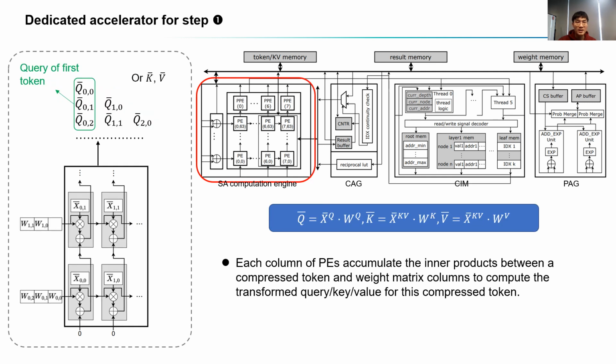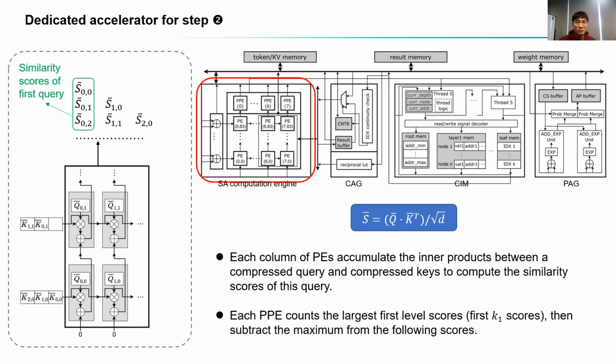During step 1, each column of PEs accumulates the inner products between a compressed token and all column vectors of the linear transformation weight matrix. Thus, each column of PEs generates the query or key or value corresponding to a token. During step 2, each column of PEs accumulates the inner products between a compressed query and all compressed keys. The PPE counts the largest score of first-level compressed keys, then subtracts the maximum from the following scores.